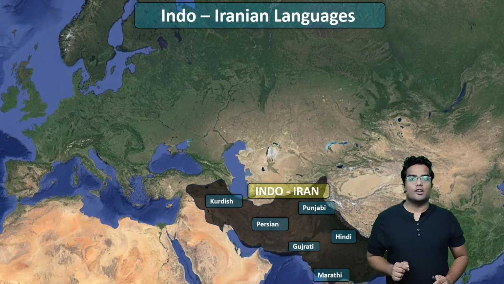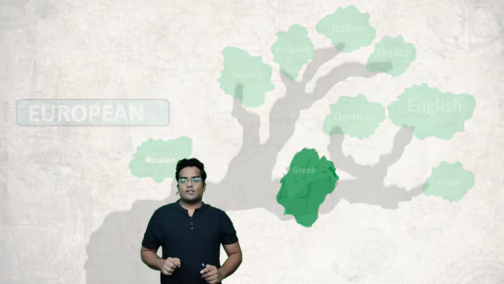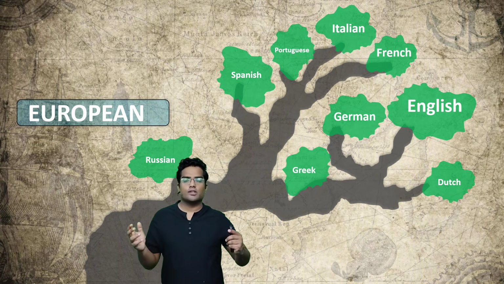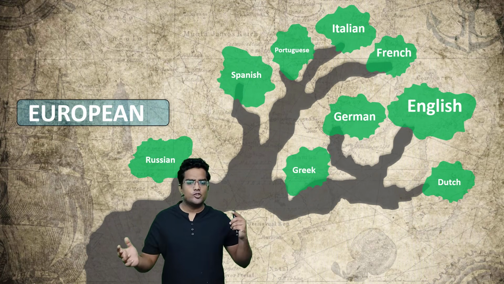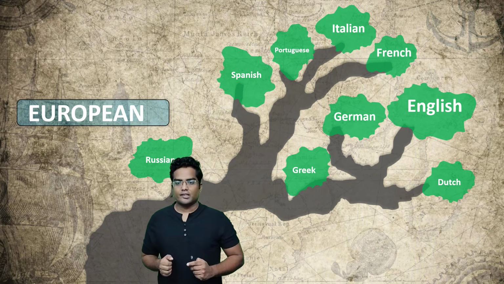Now let's have a look at the second one, that is, the European languages. You have Russian, Spanish, Portuguese, Italian, French, English, German, Dutch and Greek. Actually there are many more, but these are the most important European languages that we know of. So these are the languages.